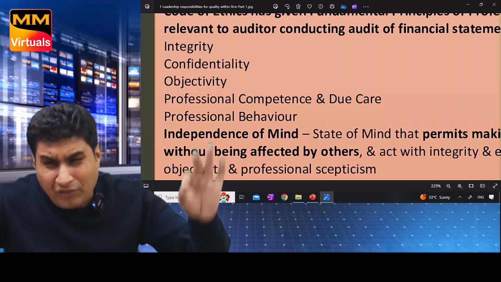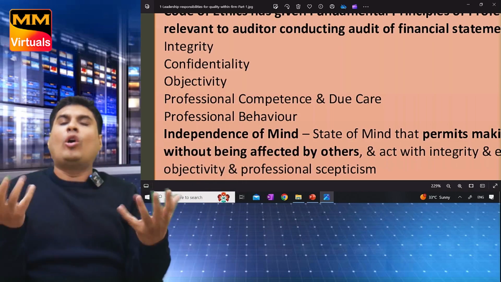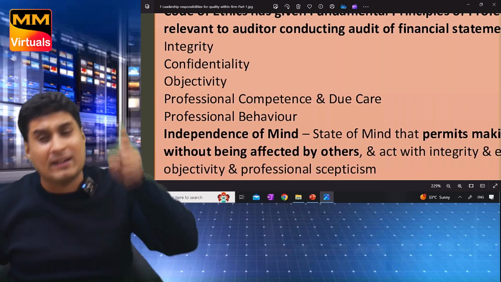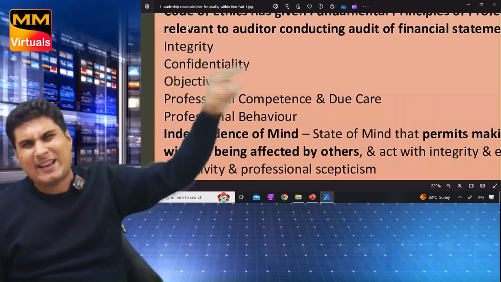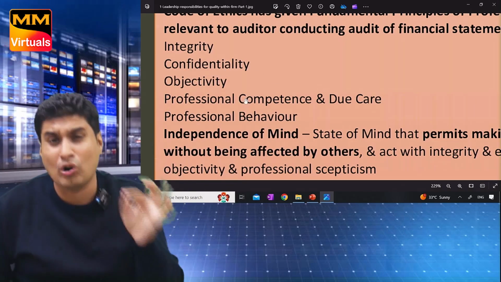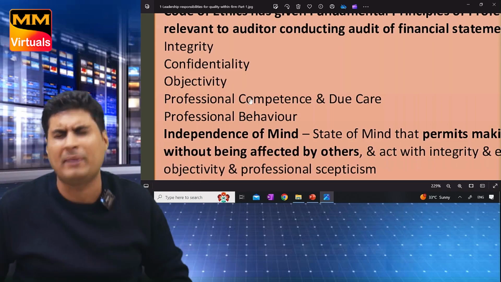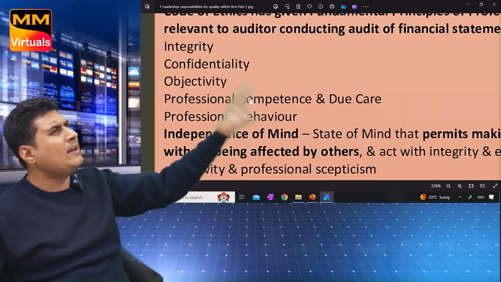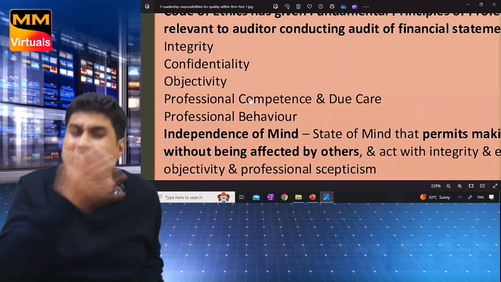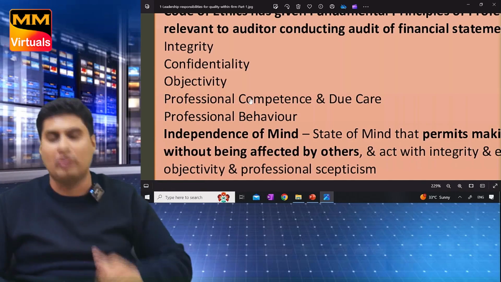I will be professionally competent, so the client gets the best level of service by following professional standards and legal and regulatory requirements. See here, I will be unbiased and follow. This is from the client's perspective. If I follow professional standards and legal and regulatory requirements, tell me who will benefit? My client will benefit immensely. So I will follow professional competence and due care, so I can give the best level of service to the client.